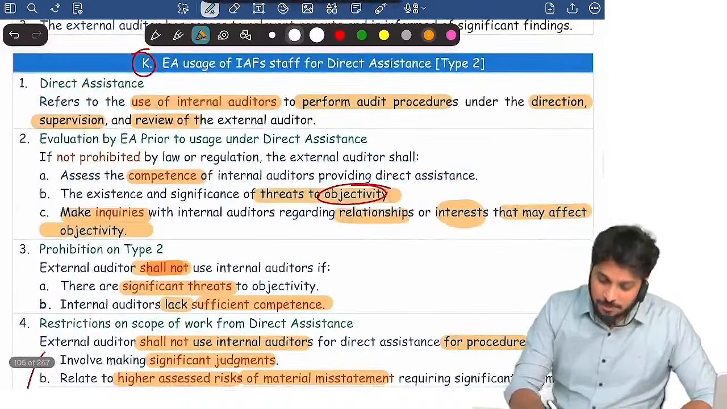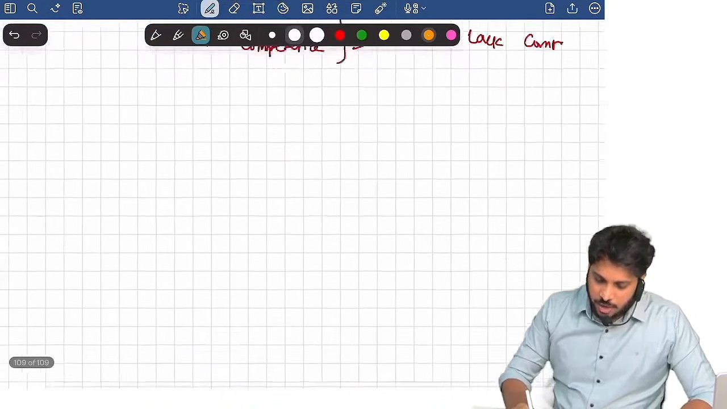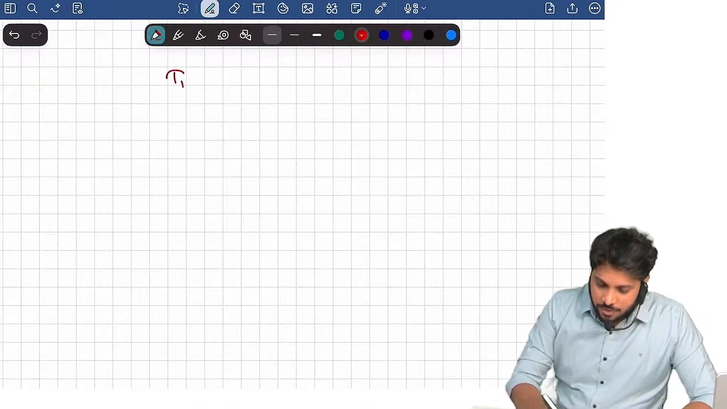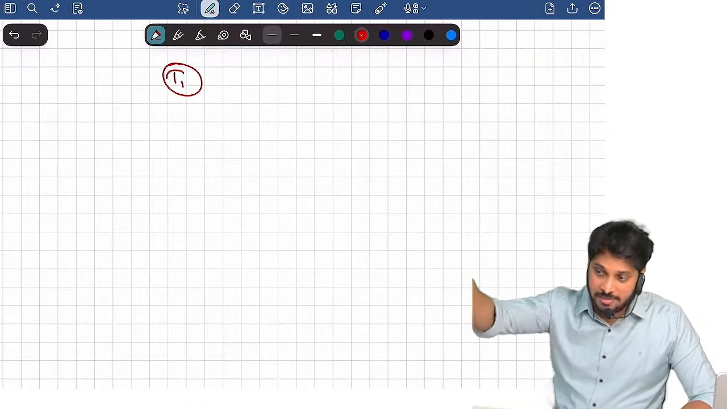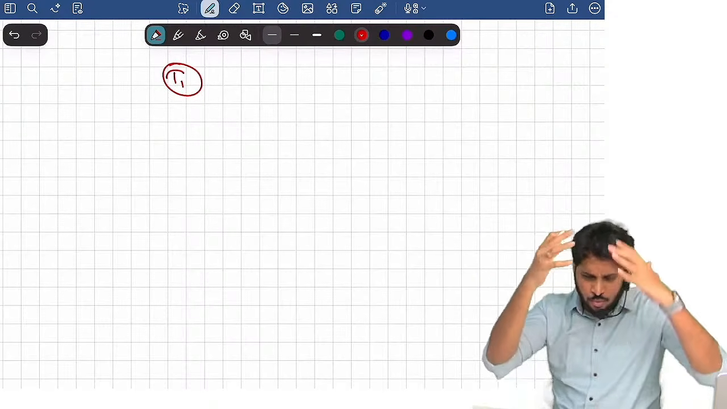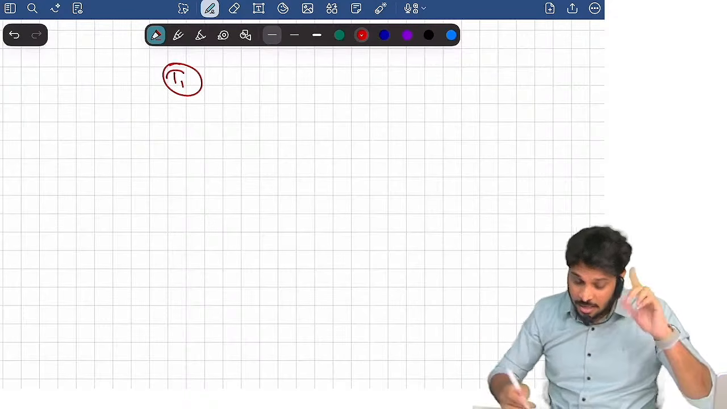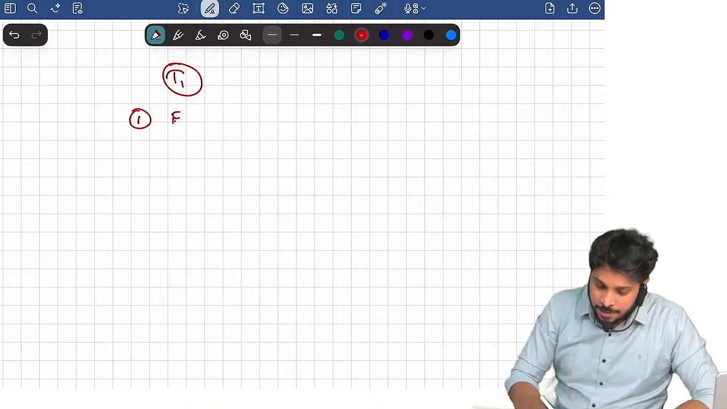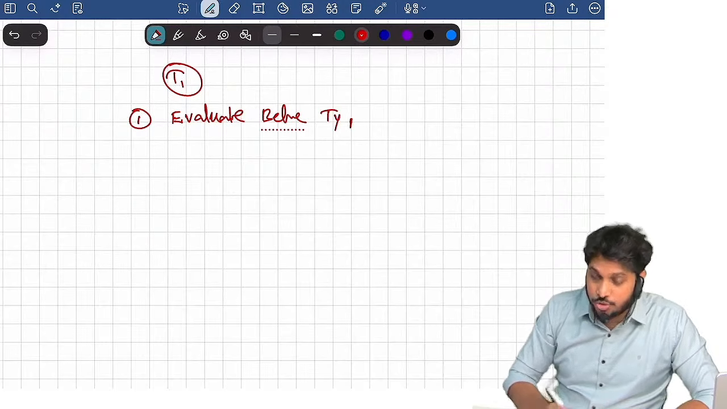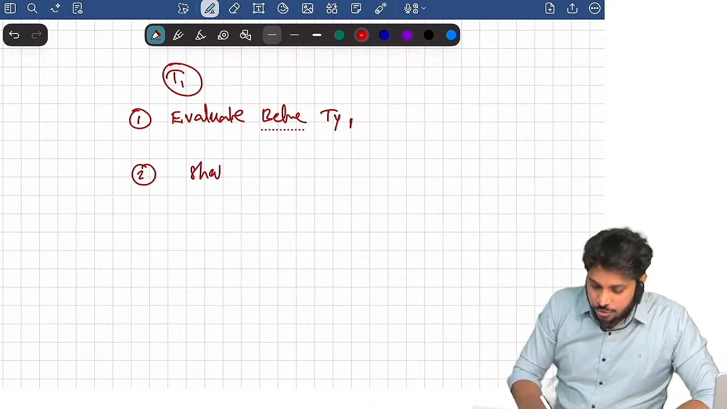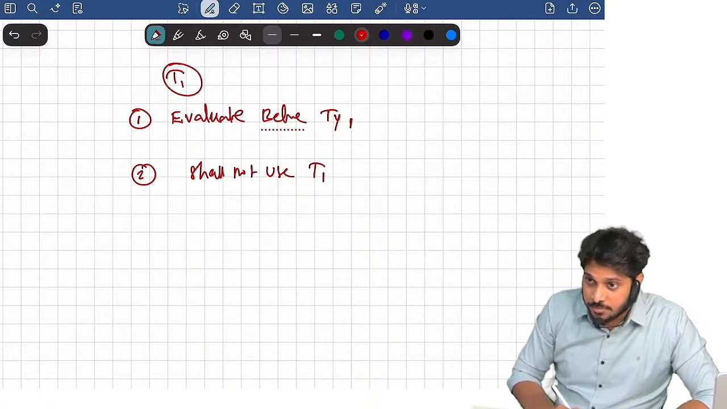Now type 1. So what is type 1? Again, type 1 is using work performed by them. Work is performed by them and that work we are using. What are the questions the standard is asking? First of all, can you use the work? Evaluate before using type 1. Before using type 1, what evaluations should you make? And when you shall not use type 1. Are you clear?